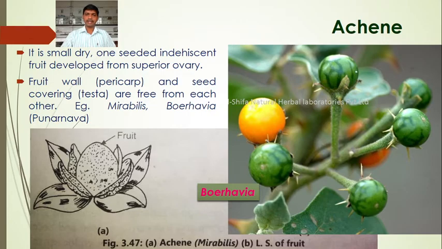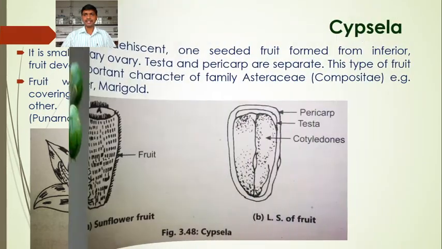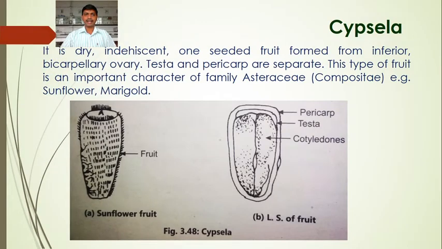Got it? Next is the cypsela. It is a dry indehiscent one-seeded fruit formed from an inferior bicarpellary ovary.